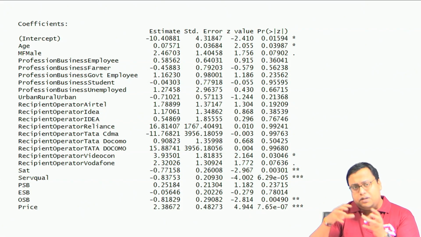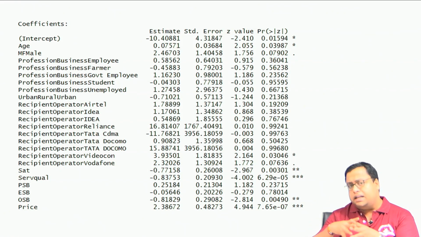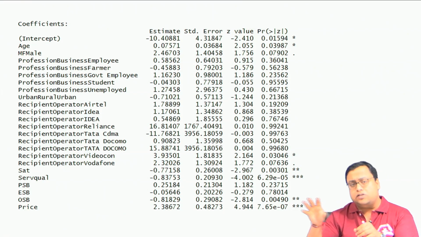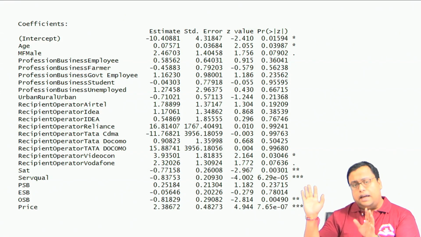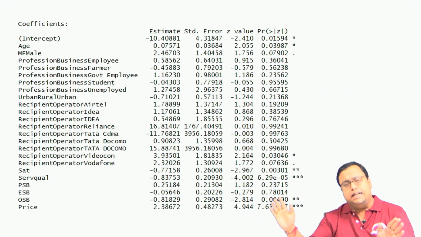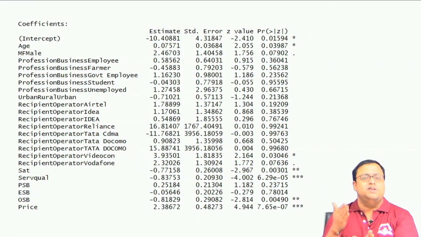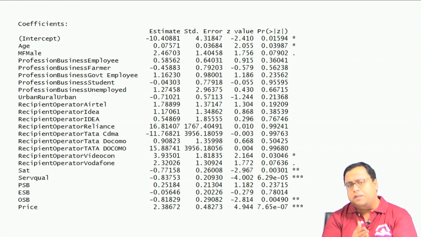So, I mean to say that if you want to make sure that people stay back with your service provider, remember the data set is only those people who have shown interest to switch. So, they have all shown interest, they all have switching intention, but ultimately they did not switch, or switching is something that we are focusing on. So, all of these guys have switching intention, which means they have already thought about procedural problems, they have already thought about economic problems.